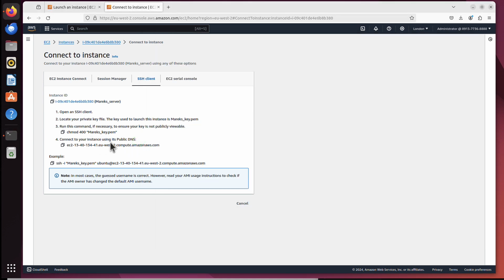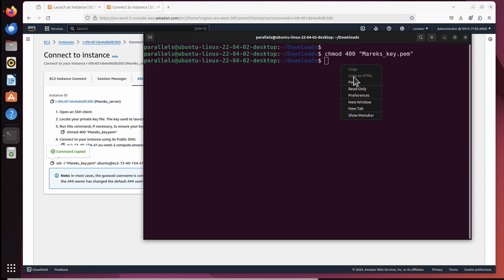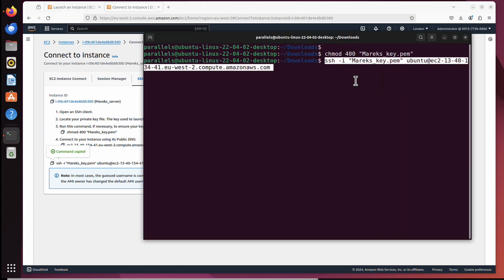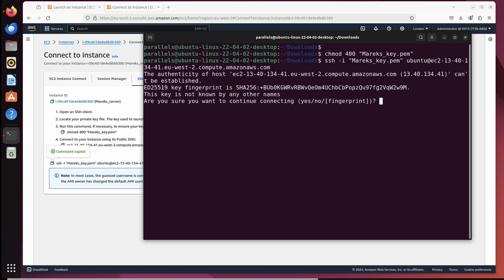What should I do next? Connect to your instance using public DNS. And an example is here. So I will click that command, ssh -i marekskey, paste it here, and this should take me to my server. And this is just a standard warning. It asks you if you are sure you know what you are connecting to.